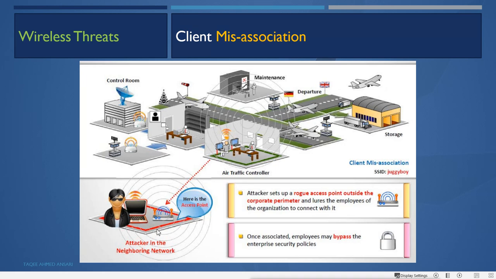Now remember, when we configure the wireless network in our devices, it is configured to connect to the AP automatically. So if it is the same name, the device will try to connect directly or automatically to this. And when it is successful, the client can send the data through the attacker's access point, and it can bypass the enterprise security policies.